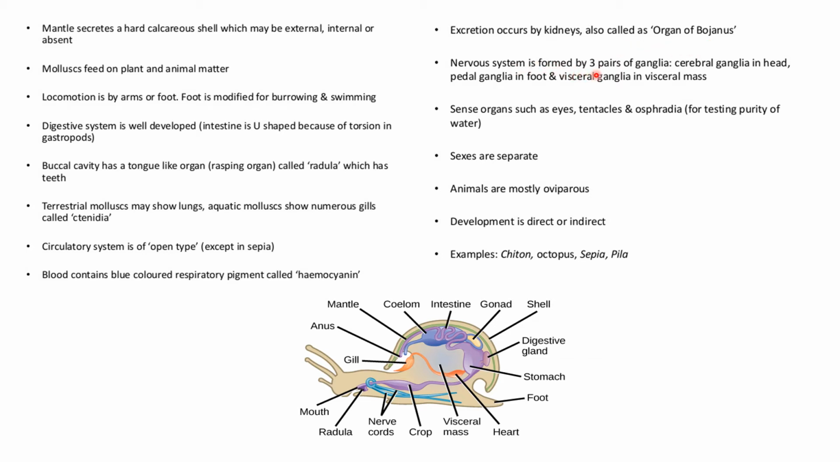The nervous system is formed of three pairs of ganglia, that is, cerebral ganglia in the head, pedal ganglia in the foot, and visceral ganglia in the visceral mass. Sense organs such as eyes, tentacles, and osphradium for testing purity of water are present. Sexes are separate, and animals are mostly oviparous. Development is direct or indirect. Examples are octopus, sepia, etc.